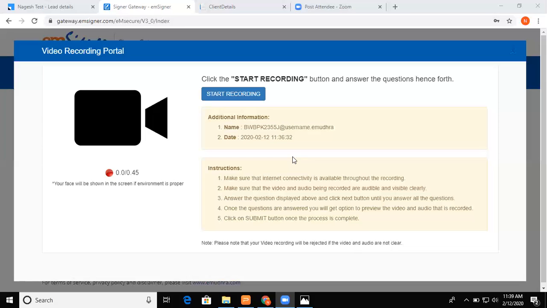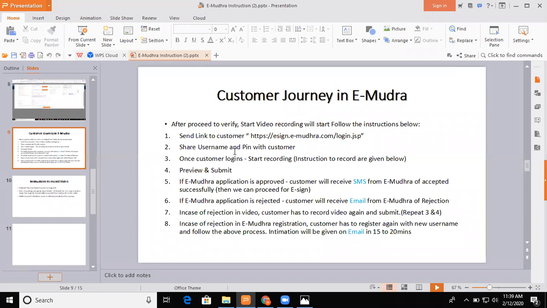Correct? I repeat, when you come on this page, you have to discontinue this process. You have to call the client and share his username. In my case, my username was my PAN card, and the password was 123456. You can clearly see here, send a link to customer. That is the link esign.emudra. You can find it from Google also. If you go on Google and press eMudra login, share the username and pin with the customer. Username, in my case, was PAN card, and pin was 123456.